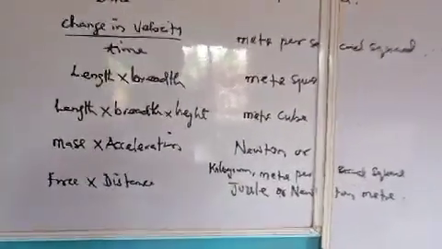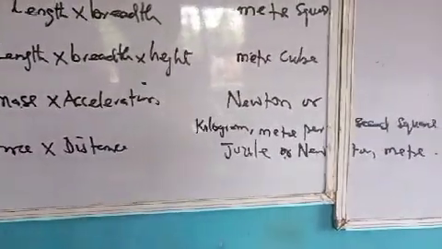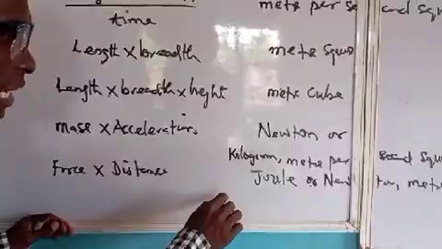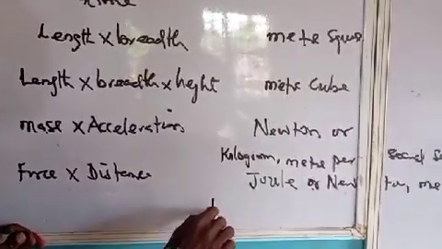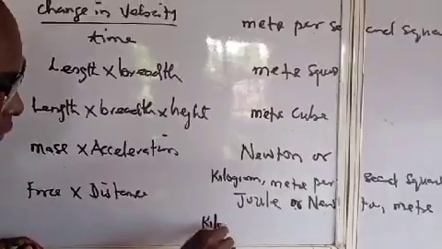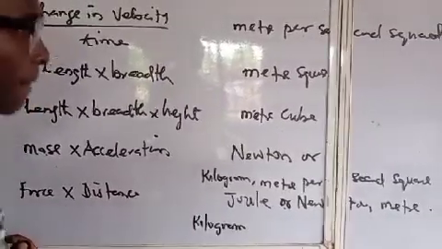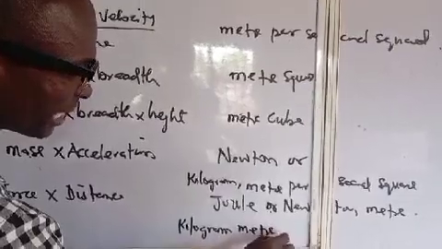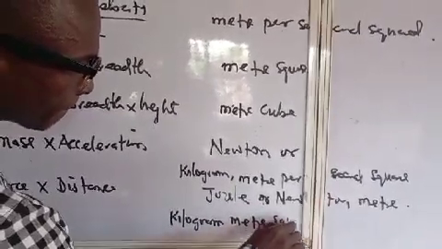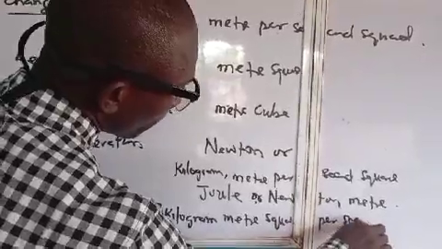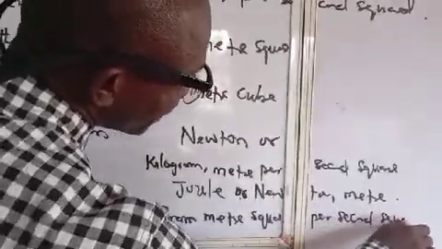Or, since Newton is also an honor, I can take it as kilogram meter square per second square.